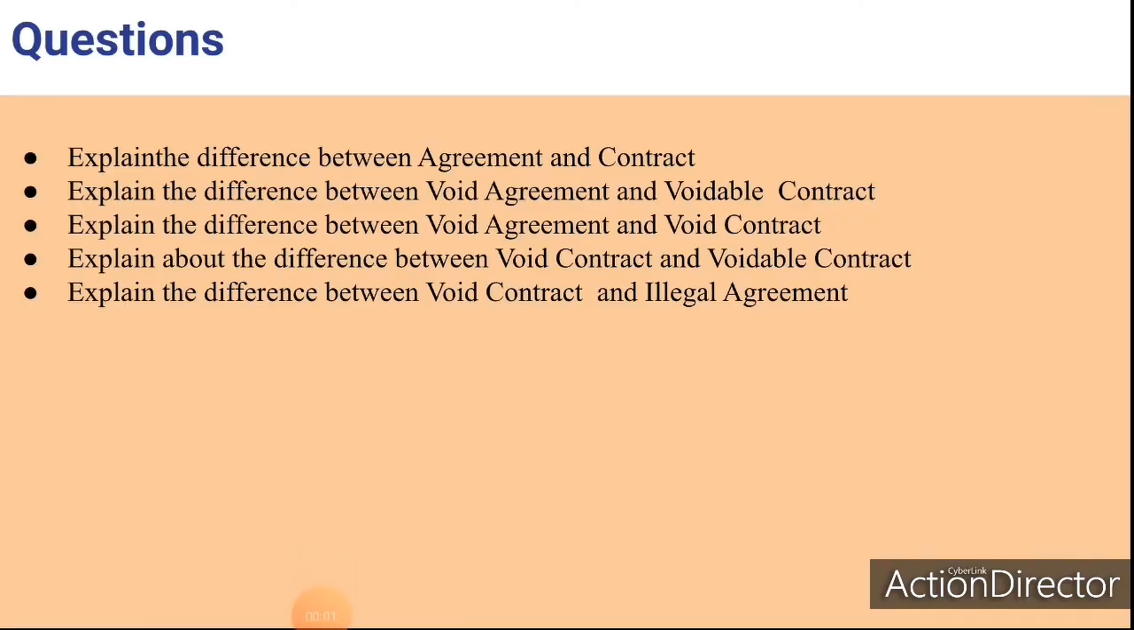Now we can discuss some questions which are related to this area. They are: explain the difference between agreement and contract, explain the difference between void agreement and voidable contract, explain the difference between void agreement and void contract, explain the difference between void contract and voidable contract, explain the difference between void contract and illegal agreement. So students, try to solve these questions. This is your assignment. Okay, now we can wind up today's session.